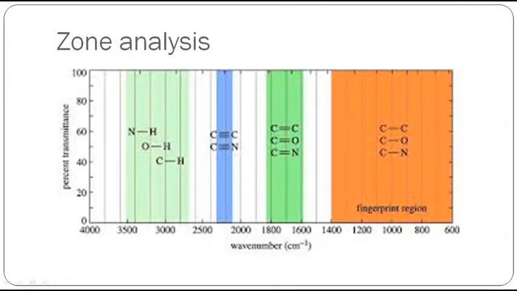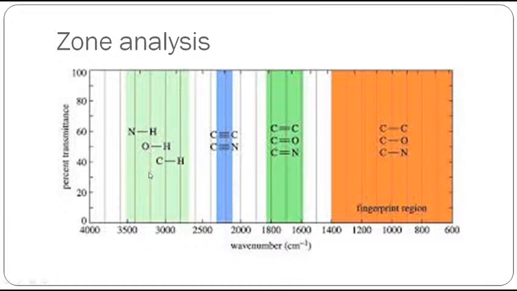It is connected. This region is called the triple bond region. But this region above 2000 is called the CH region, usually CH, OH, NH, from 2700 to 3500. This we can classify into two: 3100 above and 3100 below. Above 3100 it is NH, OH and CH of alkyne.